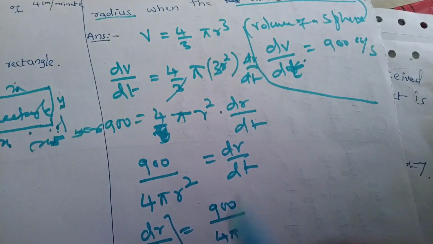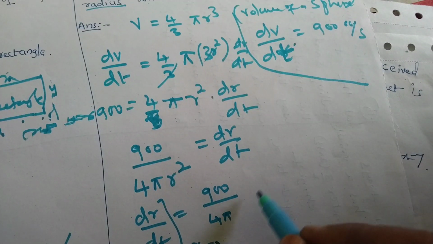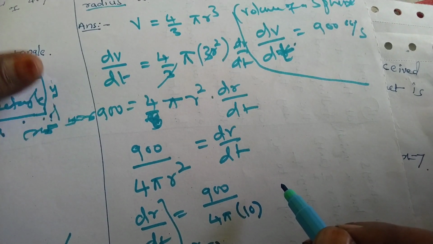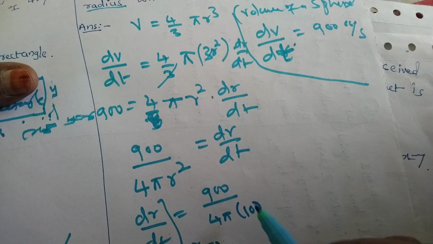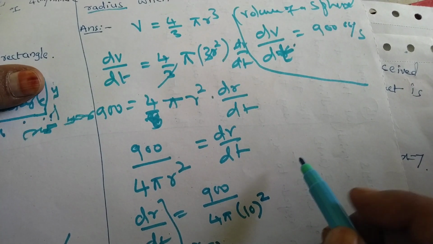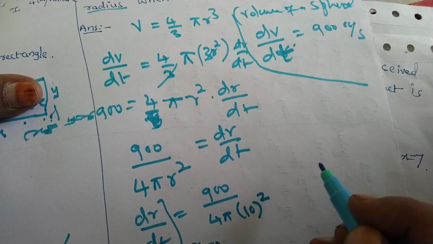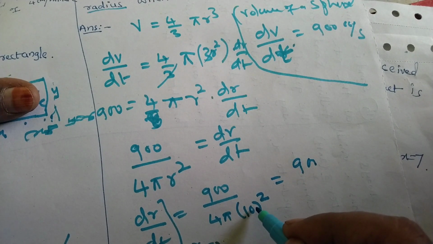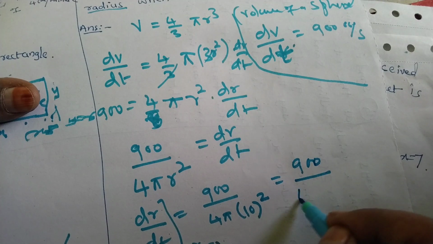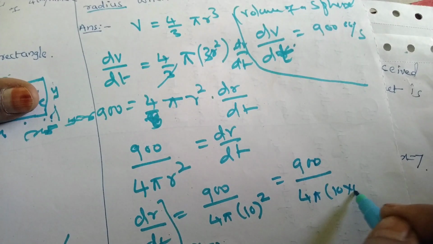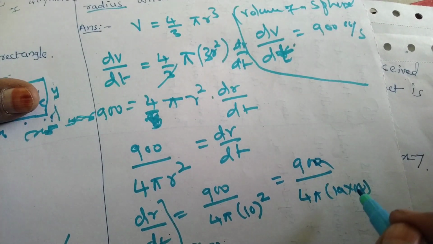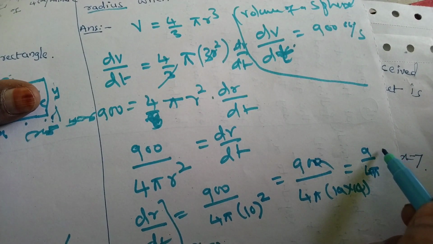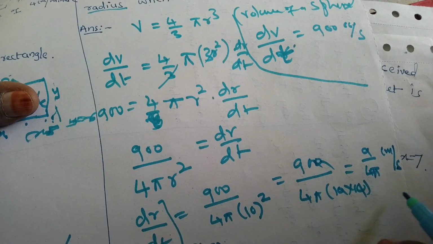Put 10 here. This equal to 900 divided by 4 pi into 10 into 10. The zeros will get cancelled, giving 9 by 4 pi. Here unit centimeter per second you have to take.